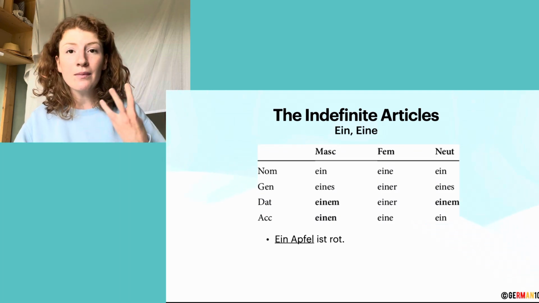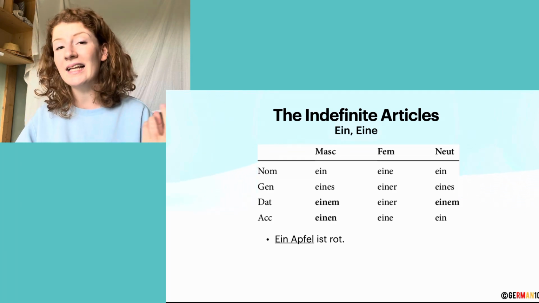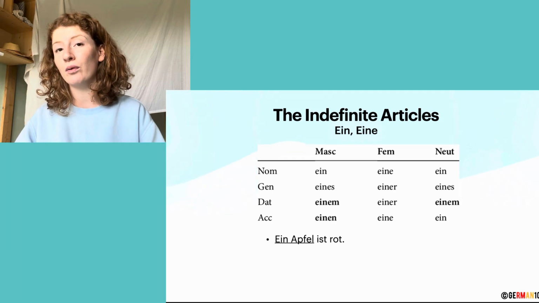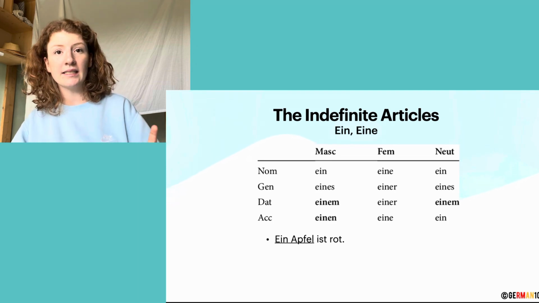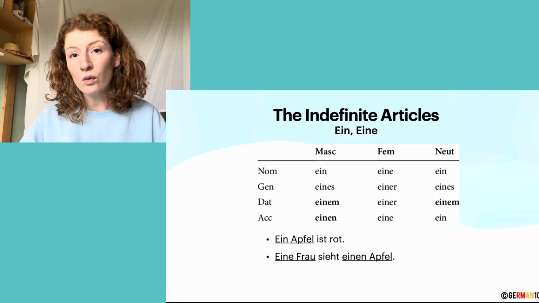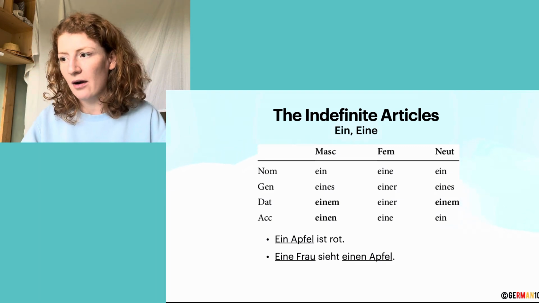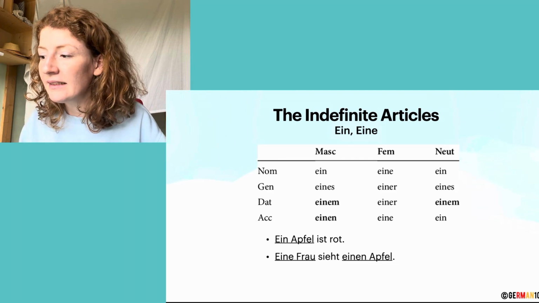Let's look at the same example sentences, but with the indefinite articles. So, Ein Apfel ist rot. An apple is red. Ein Apfel is the subject and therefore has to be a nominative case. Eine Frau sieht einen Apfel. So a woman is now the subject of the sentence, sees an apple.